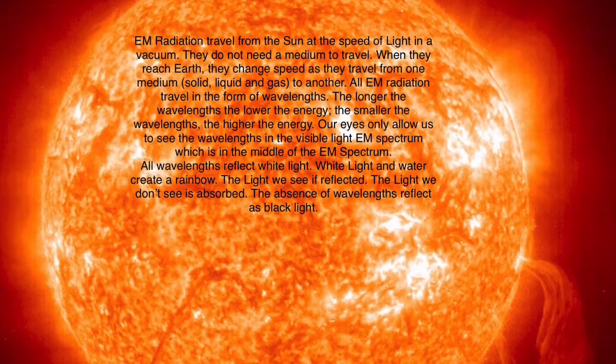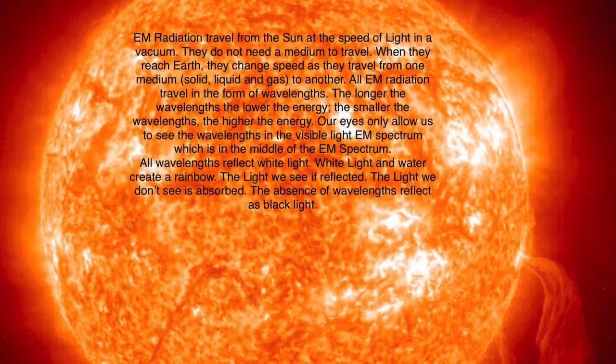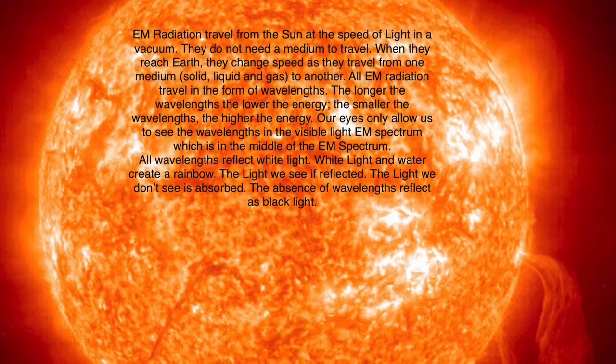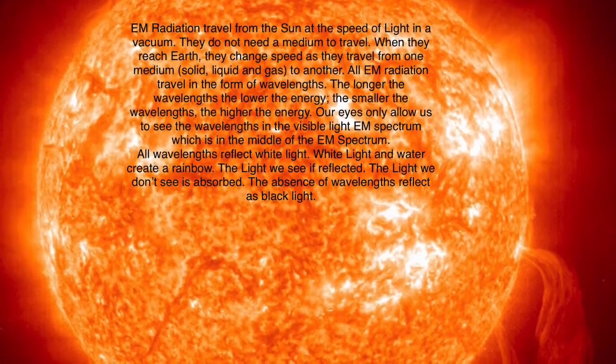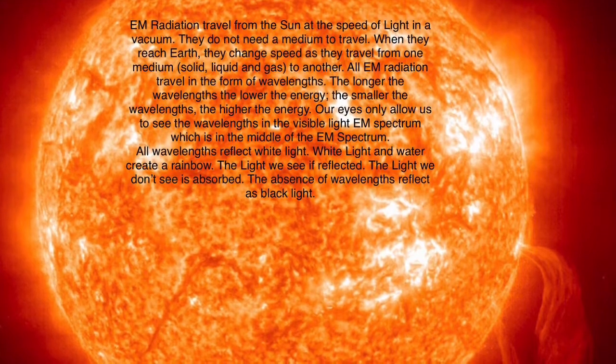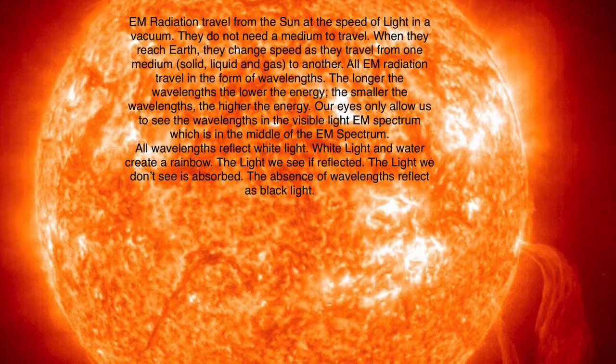EM radiation travels from the sun at the speed of light in a vacuum. They do not need a medium to travel. When they reach Earth, they change speed as they travel from one medium, solid, liquid, and gas, to another. All EM radiation travels in the form of wavelengths.